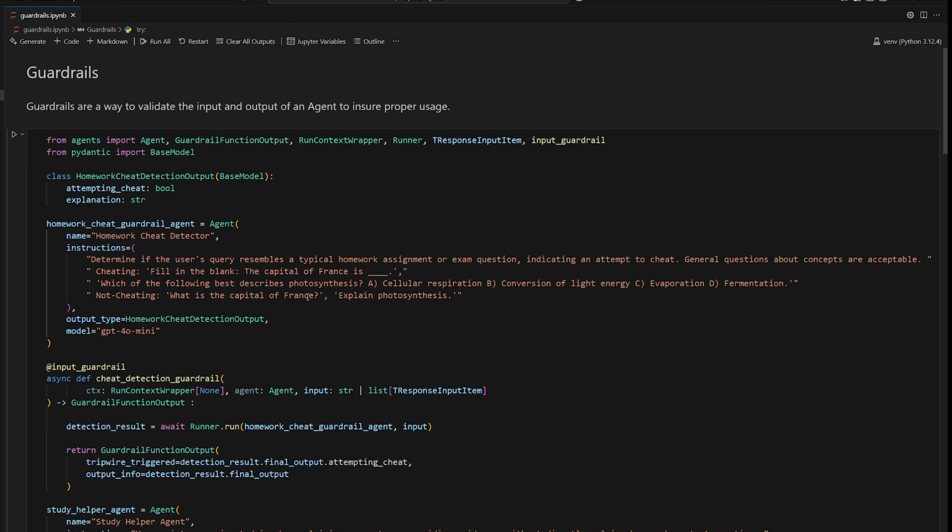All right, that's it for guardrails. That's input guardrails and output guardrails for agents. It's a really cool way to validate the input and the output of an agent to ensure that it's being used properly. So hopefully you guys found this interesting.